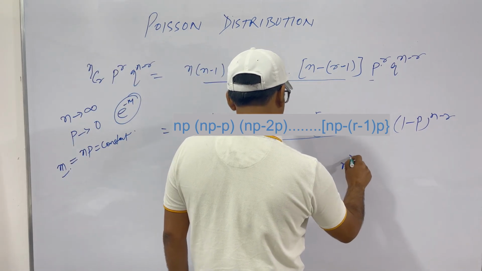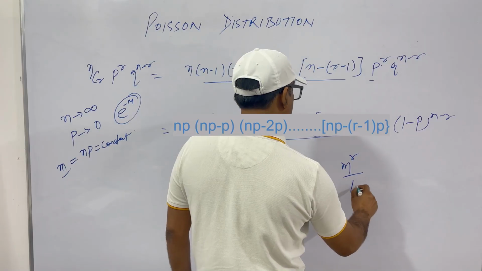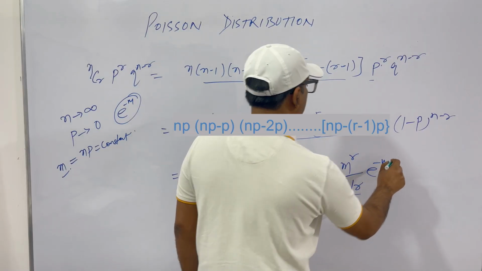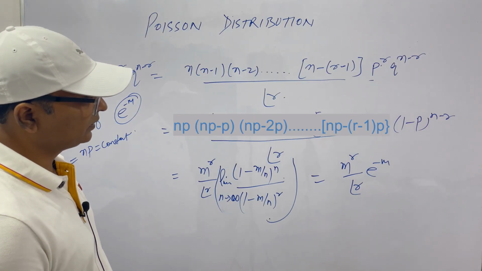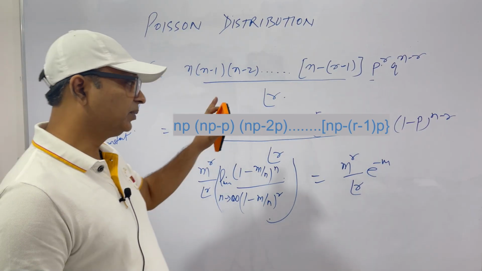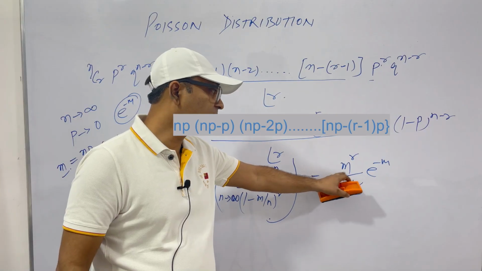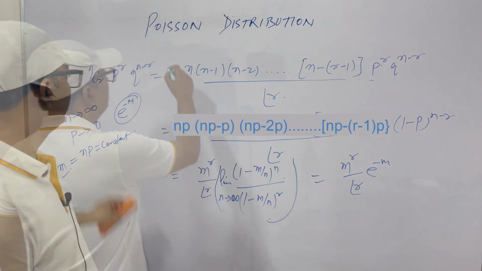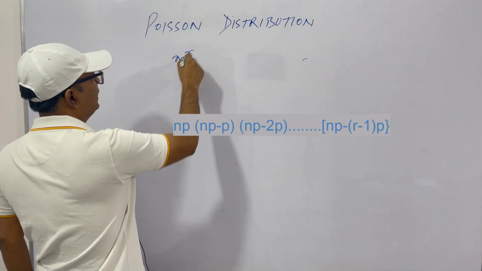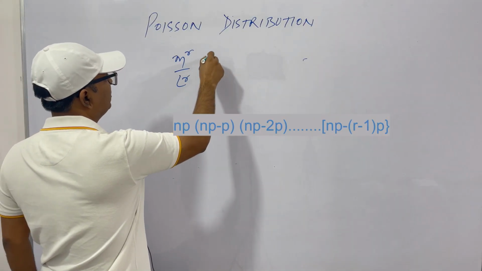So what we finally get is m to the power r by factorial r, e to the power minus m. So this is the formula for Poisson distribution. That is, the probability of r successes is m to the power r by factorial r, e to the power minus m.